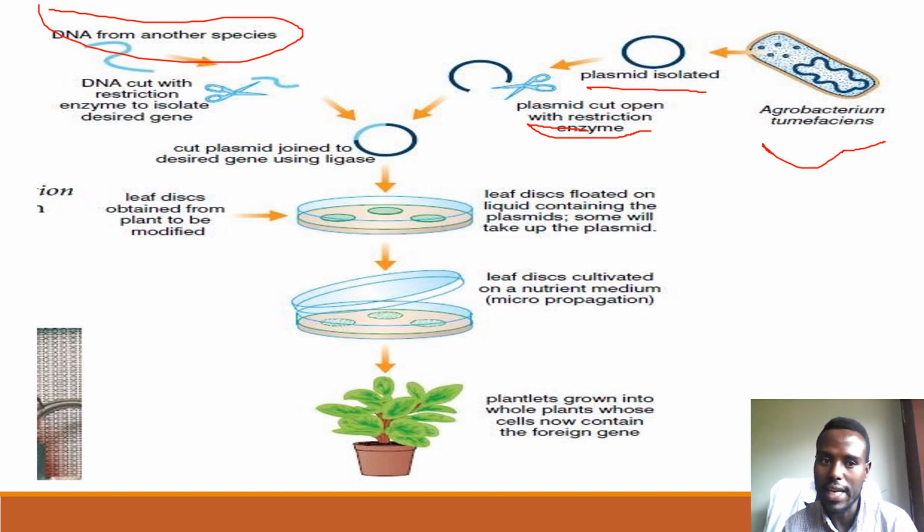Then we also cut DNA out from the organism with the restriction enzyme to get the gene. Then the cut plasmid is joined to this desired gene using ligase.